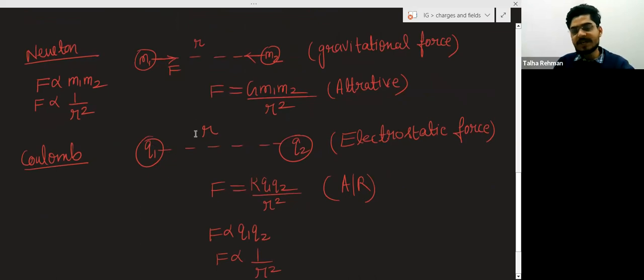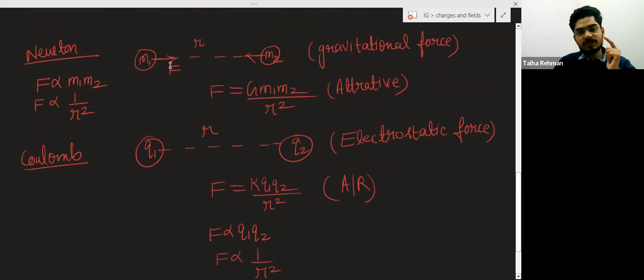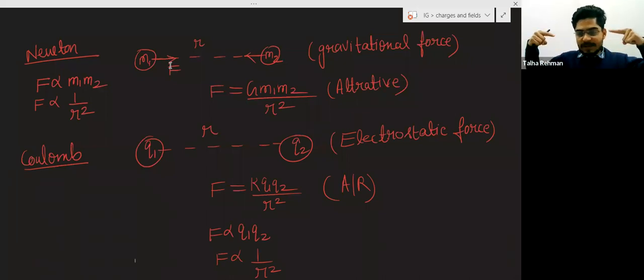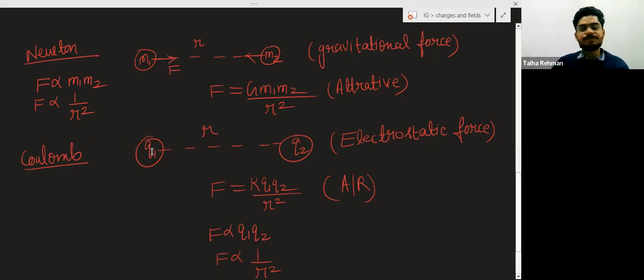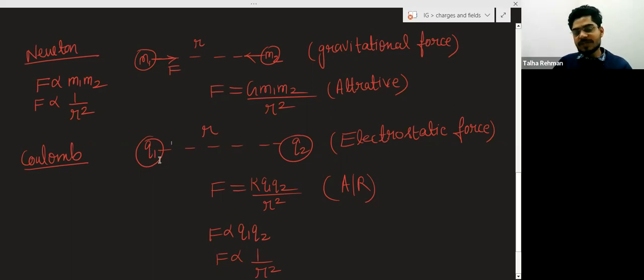Central force means the gravitational force acts along the line joining the centers of two masses. In the same way, the electrostatic force will always act along the line joining the two charges.